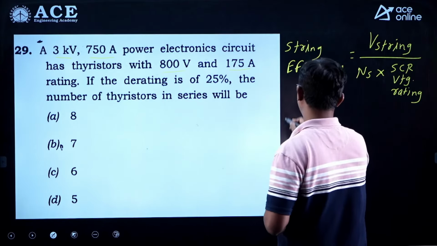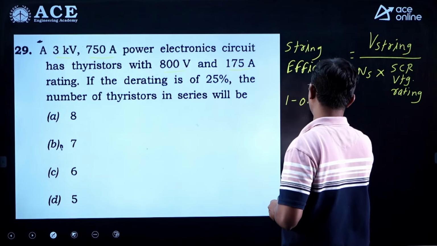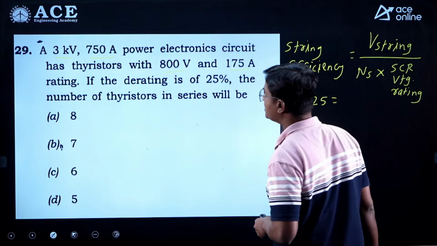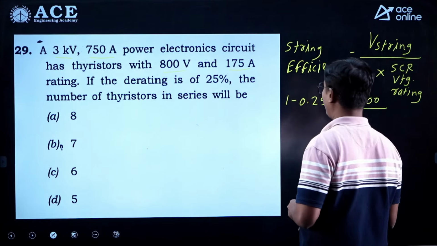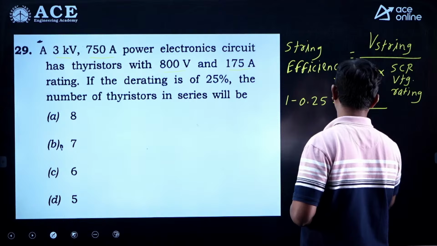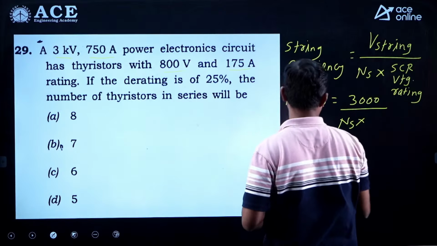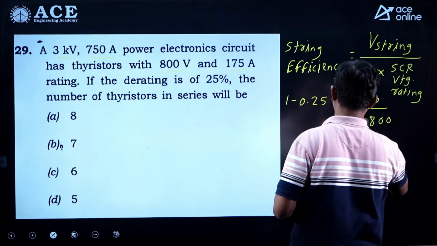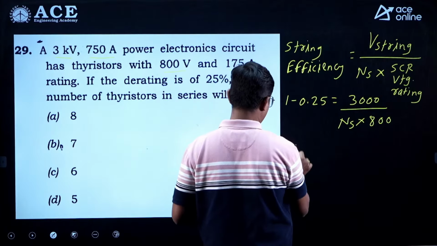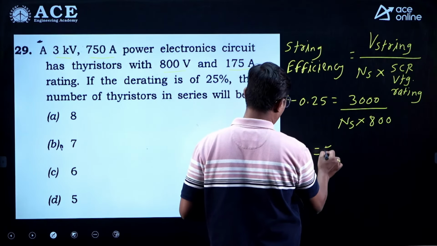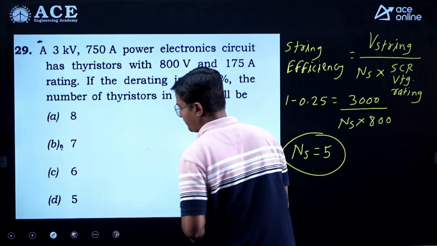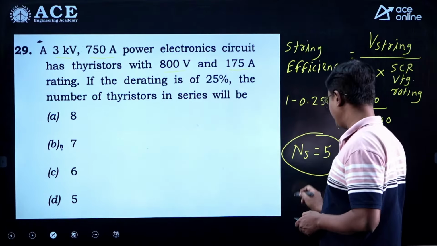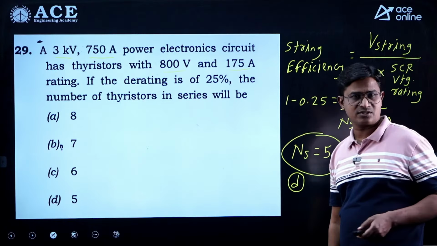So 1 minus 0.25 is equal to V string, 3 kilovolt string voltage rating, upon number of SCRs connected in series into SCR voltage rating, that is 800, right. So we can simplify this. After simplification we will get 5. Number of series connected SCRs is equal to 5. So the correct answer is option D. For this question option D is the correct answer.